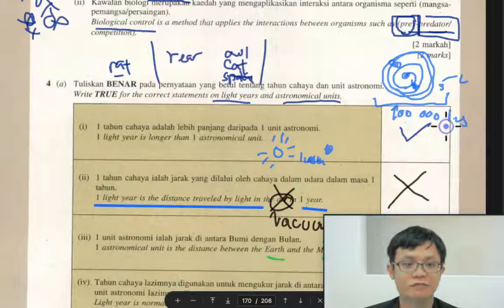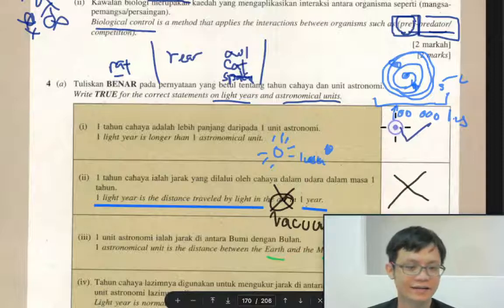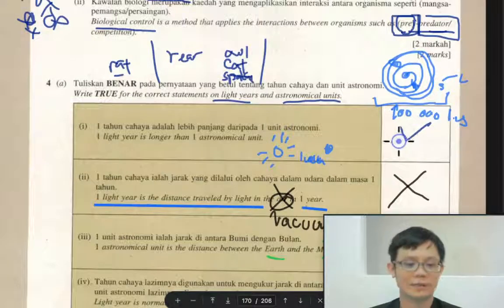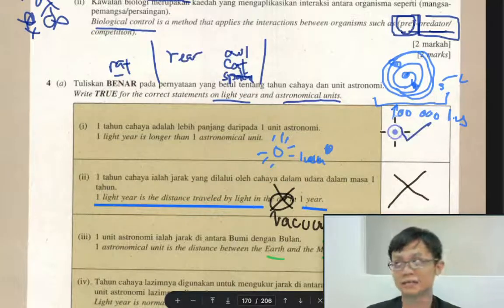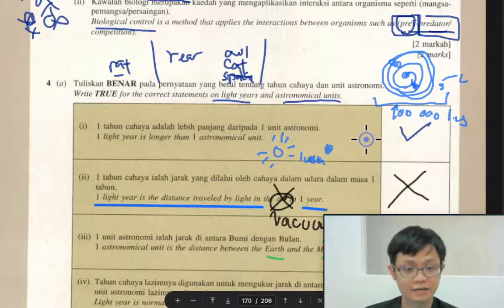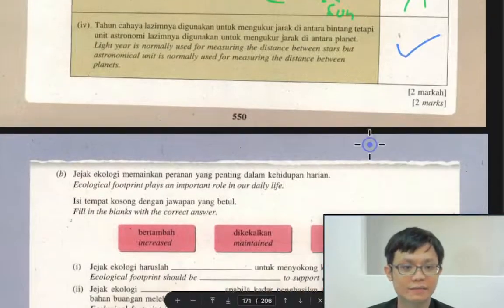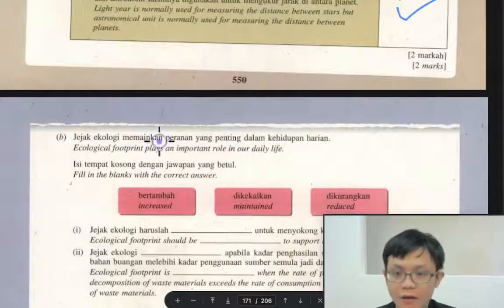Like 100,000 light years, we don't say kilometer, right? If you want to say kilometer, it will be 9 trillion kilometer, and you don't know how many light years. So we say light years. It makes more sense to say a light year. If not, you need to say many, many digits. Okay, B.